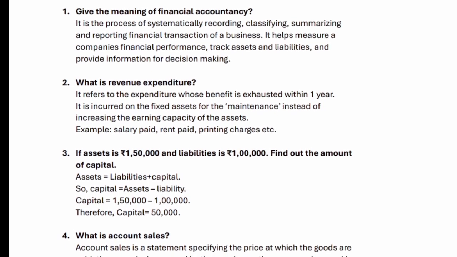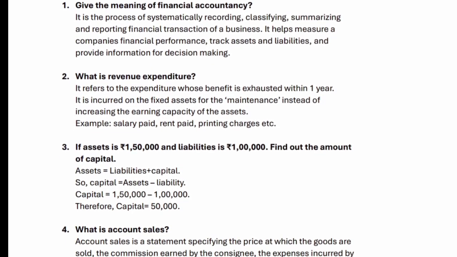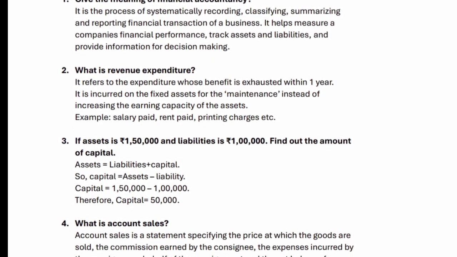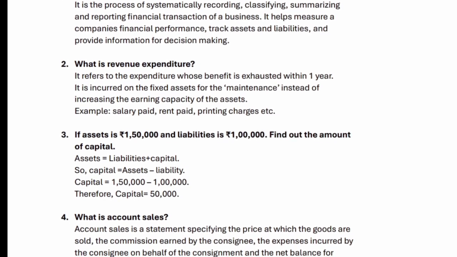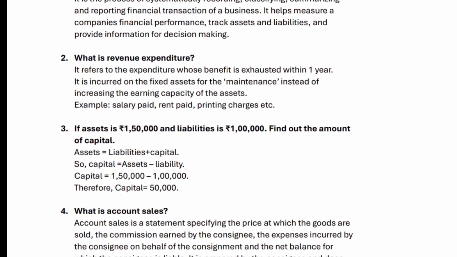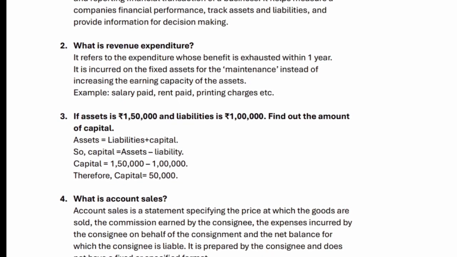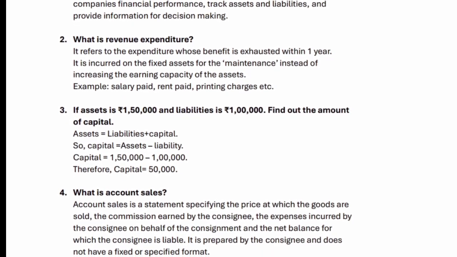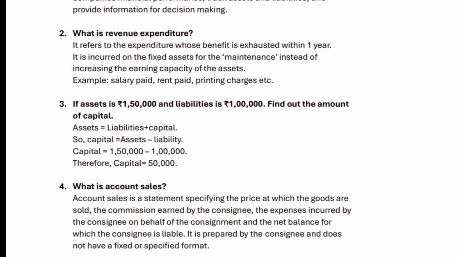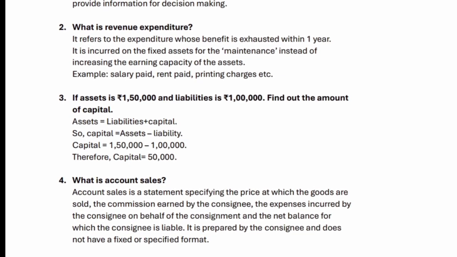3. If assets is 150,000 rupees and liabilities is 100,000 rupees, find out the amount of capital. Assets equals liabilities plus capital. So, capital equals assets minus liabilities. Capital equals 150,000 minus 100,000. Therefore, capital equals 50,000.